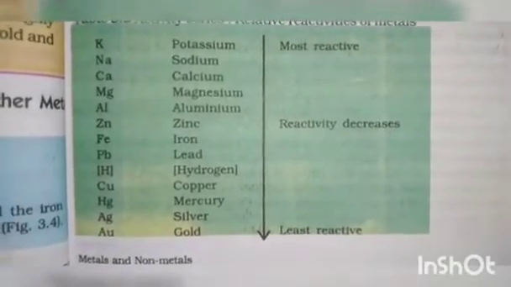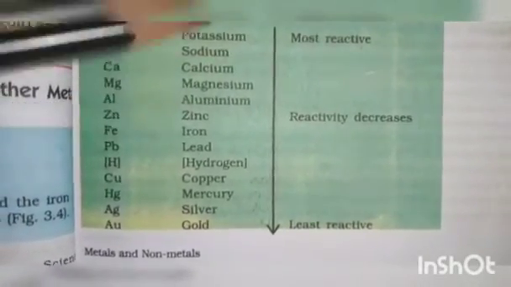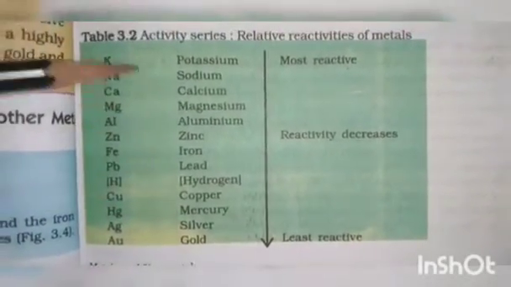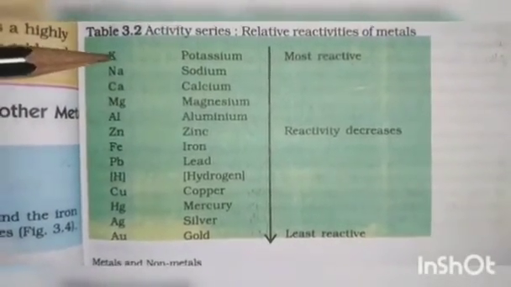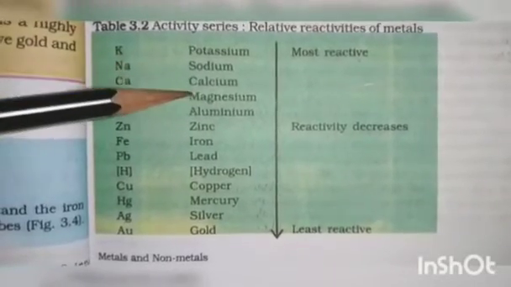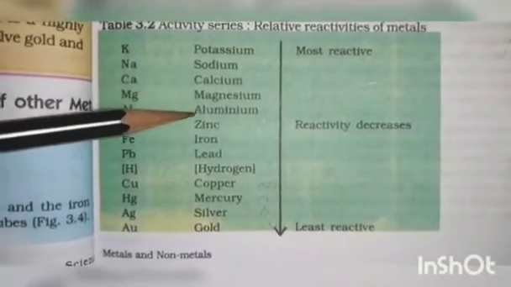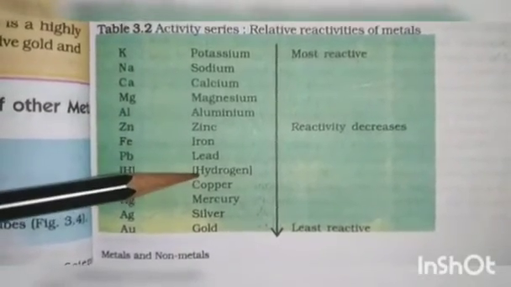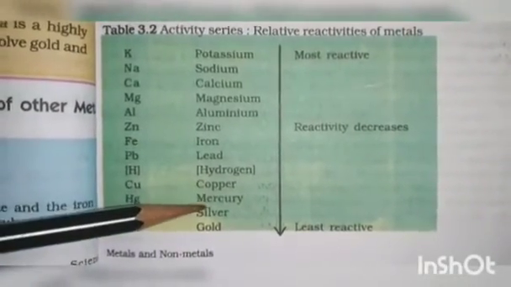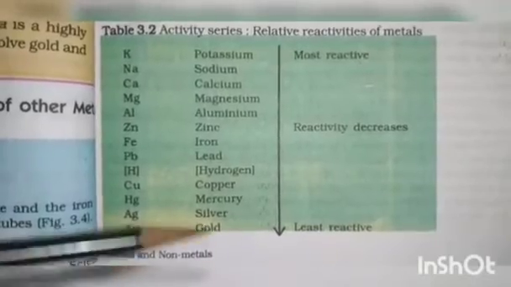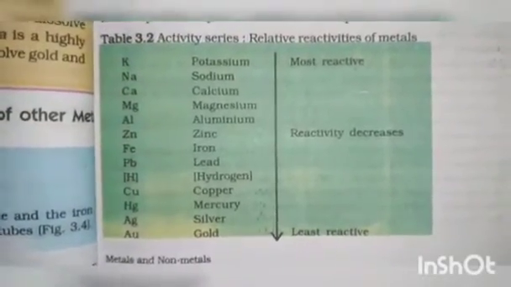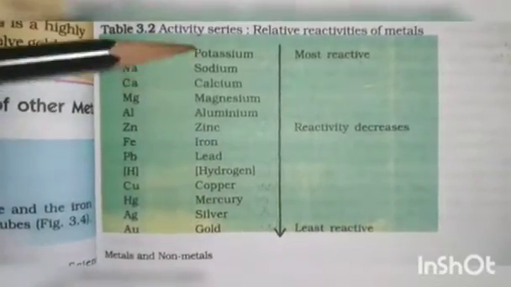Now from displacement reactions, we can consider which is more reactive and which is less reactive. You see here: potassium, sodium, calcium, magnesium, aluminium, zinc, iron, lead, hydrogen, copper, mercury, silver and gold. This is the decreasing order of the metals based on their reactivity.